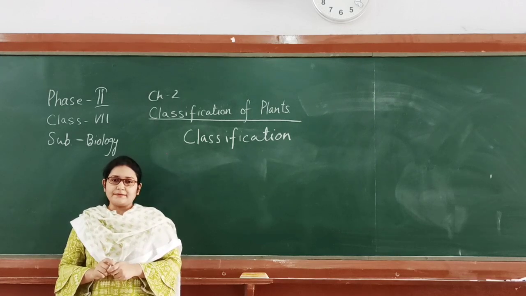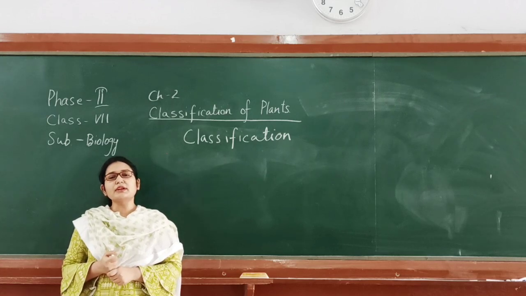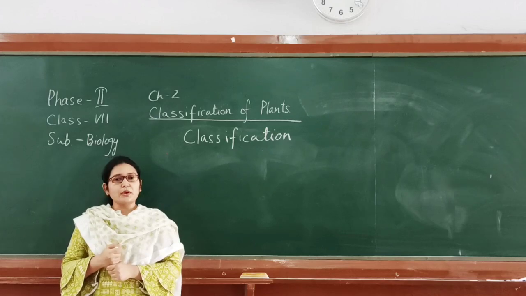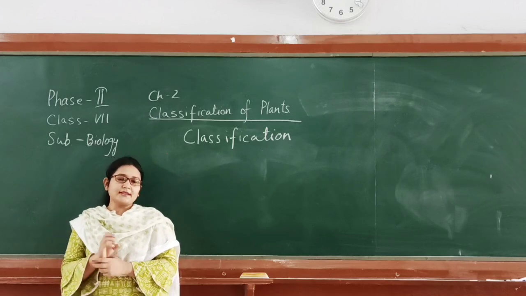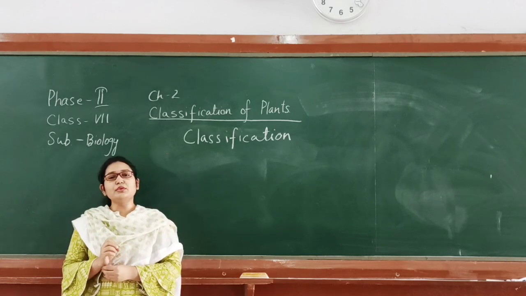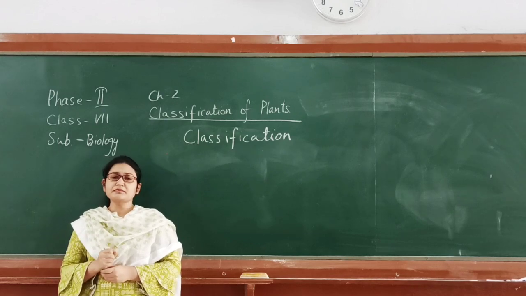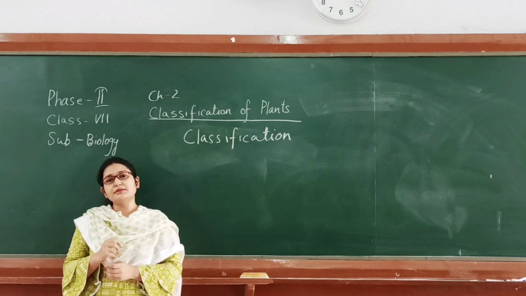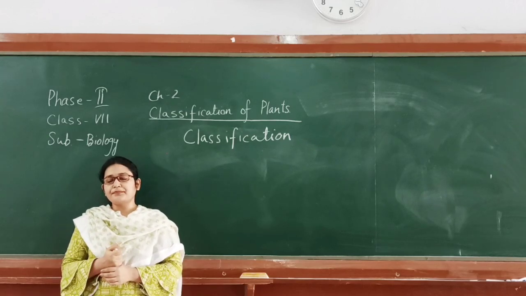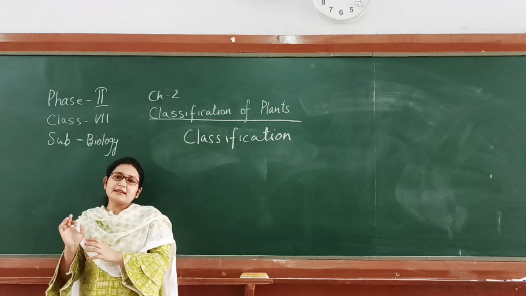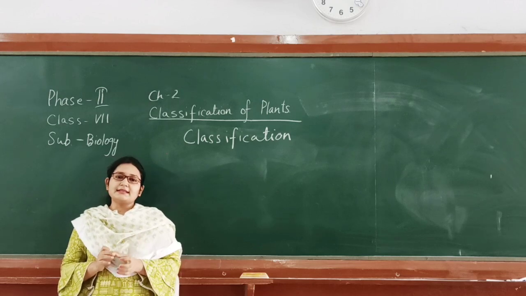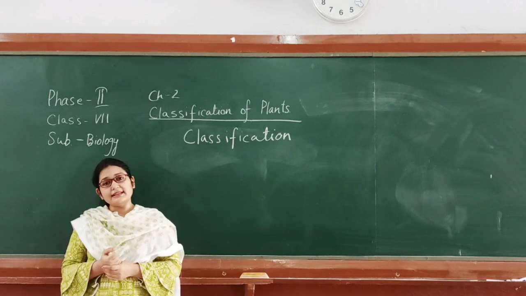Now, why do we do classification? What is the need of classification, or what is the advantage of classification? When we classify, we can identify certain organisms which are present in the environment and group them into a particular category or kingdom. Second, it helps us to show the evolution from simple organism to complex organism. Third, on studying specific characters of specific organisms, we can understand the characteristics of other organisms in that particular group.